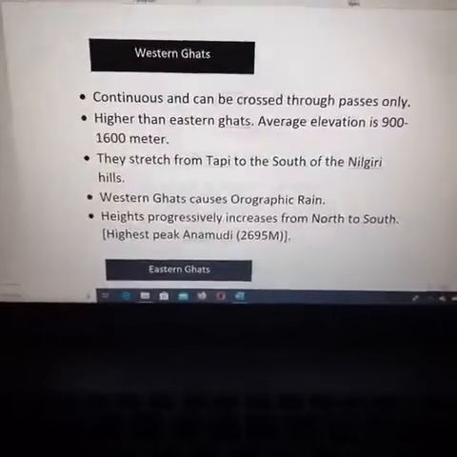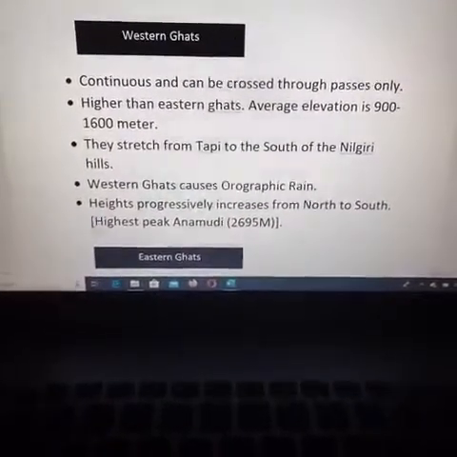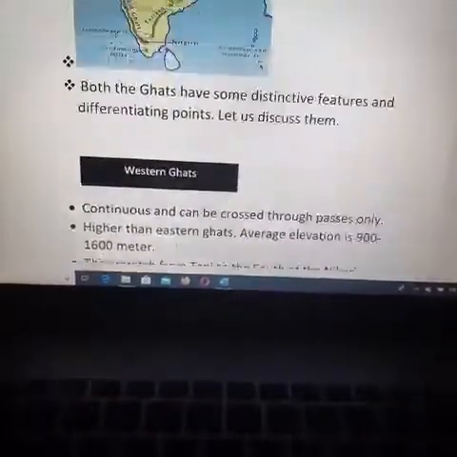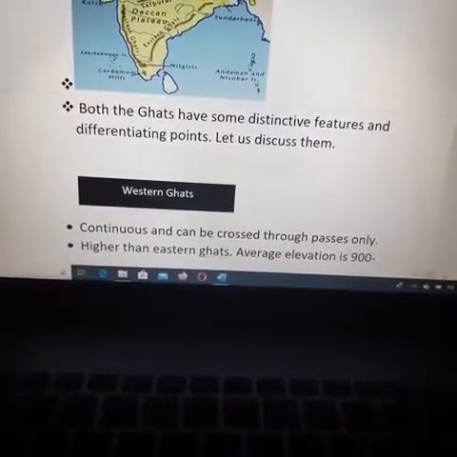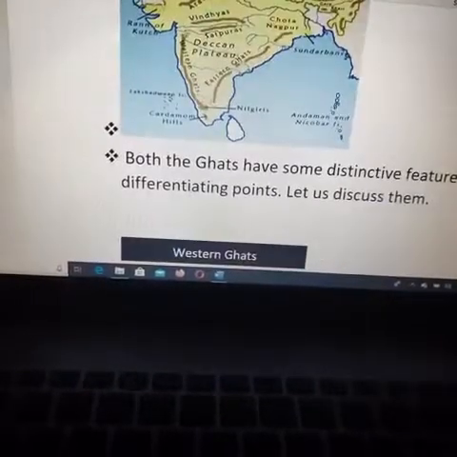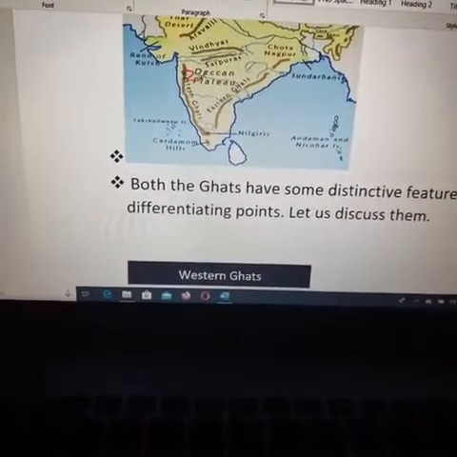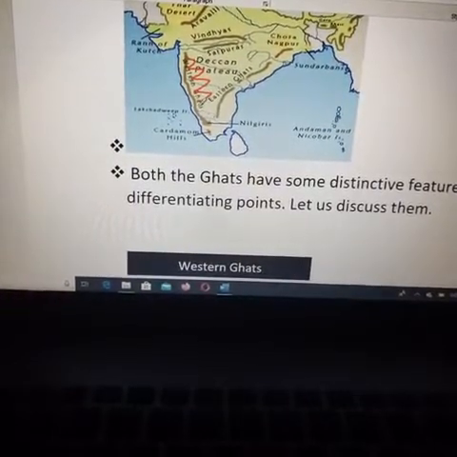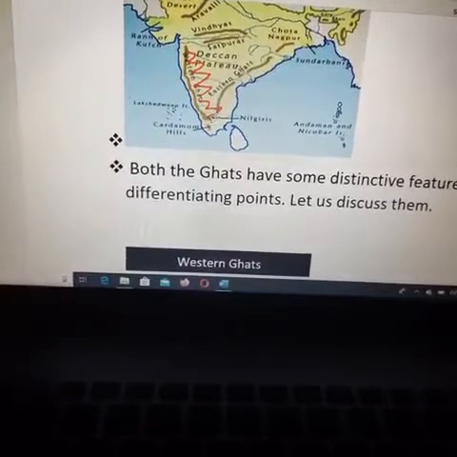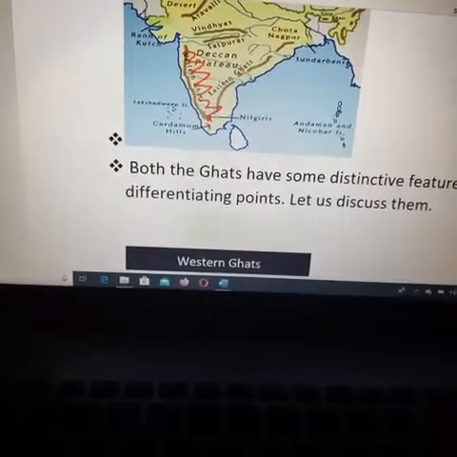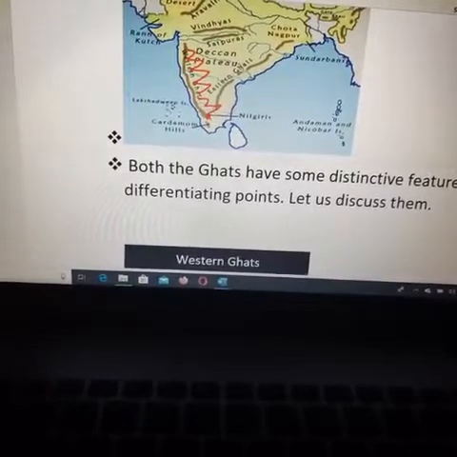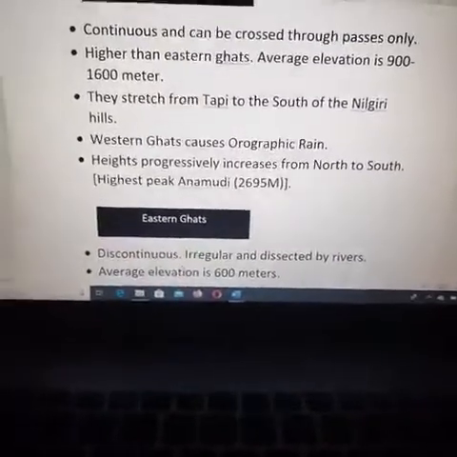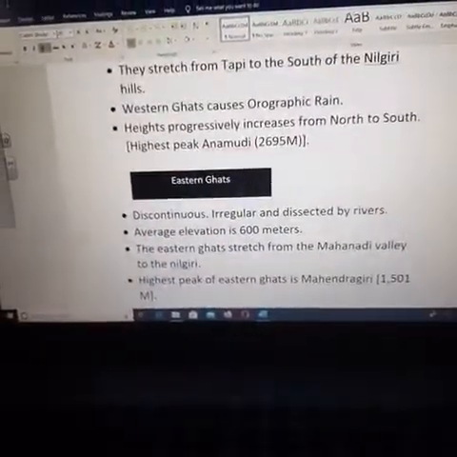Next, heights progressively increase from north to south. The highest peak is Anaimudi peak, 2695 meters. As it starts from here, the hills are smaller, then grow a little higher, again a little higher. Like this the peaks are there, and the highest peak is Anaimudi, with a height of 2695 meters.